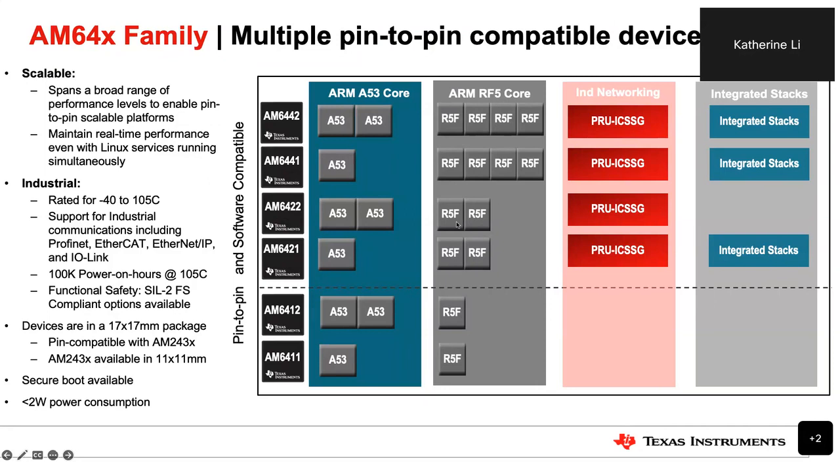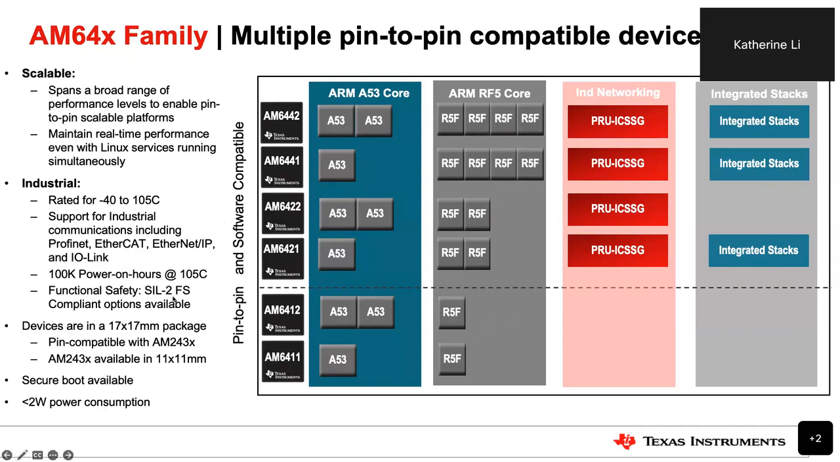From the industry side, we support from -40 to 105 degrees C, covering some typical and general industry temperature requirements. We also support industry communication solutions, including Profinet, EtherCAT, Ethernet IP, and IO-Link. The customer can get the silicon and pre-integrated stack from TI directly. We also offer up to 100K power on hours at 105 degrees C.